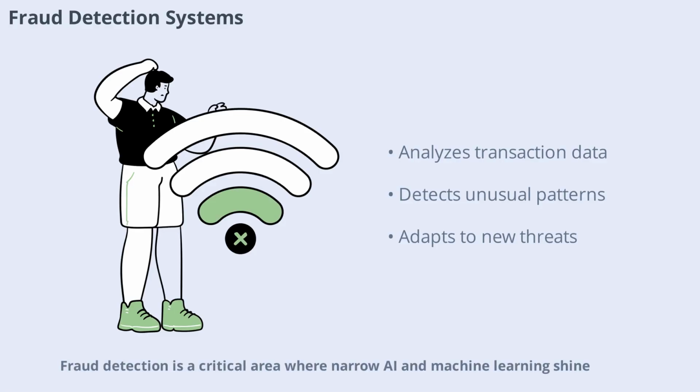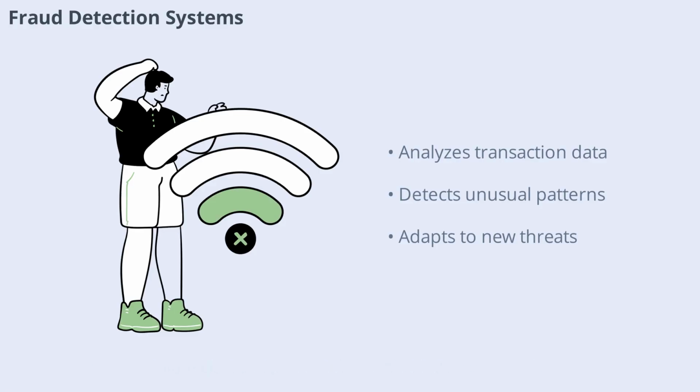Fraud detection is a critical area where narrow AI and machine learning shine. Financial institutions use machine learning models to analyze transaction data and detect unusual patterns that may indicate fraud. These systems can quickly adapt to new types of fraud by learning from recent data, making them more effective than traditional rule-based approaches. Machine learning helps protect both businesses and consumers from financial losses.